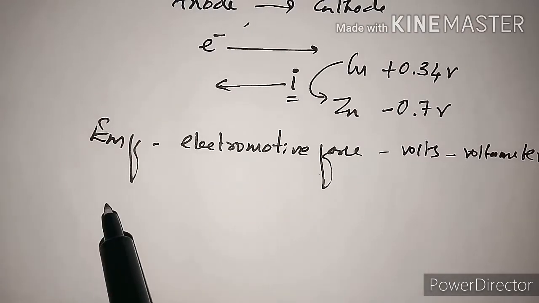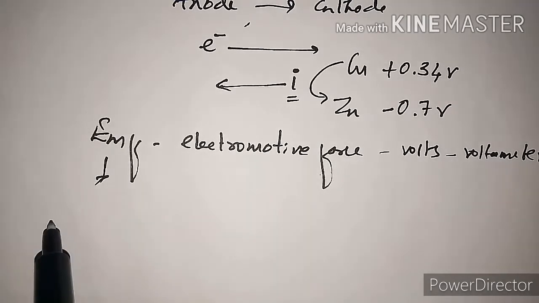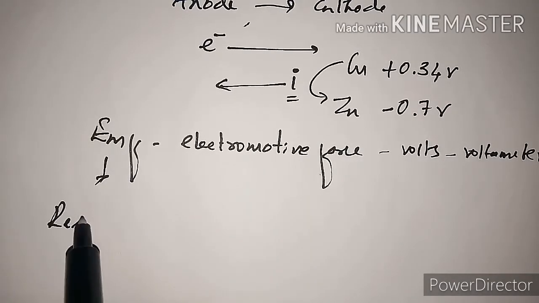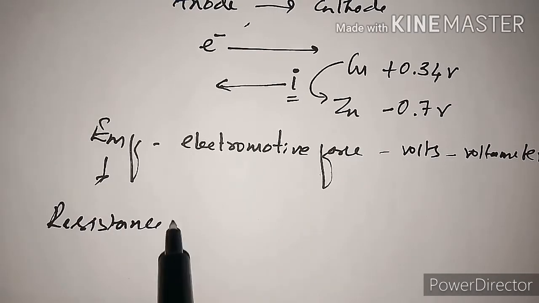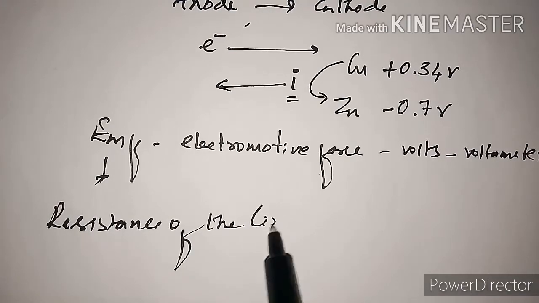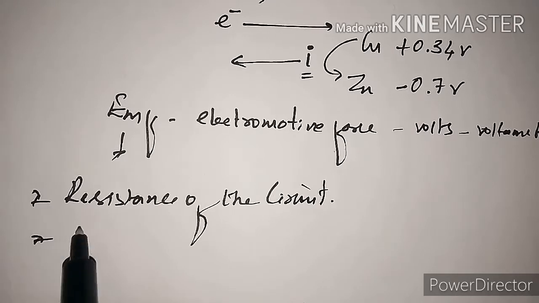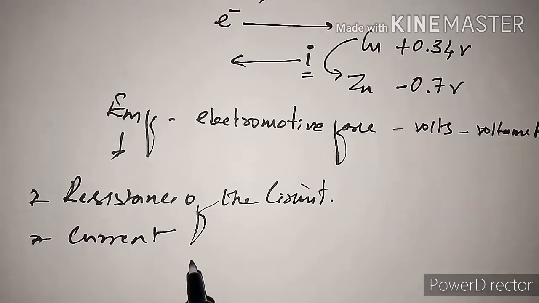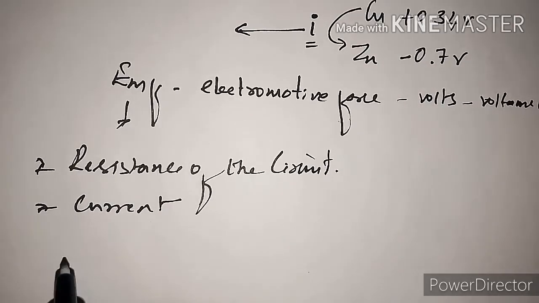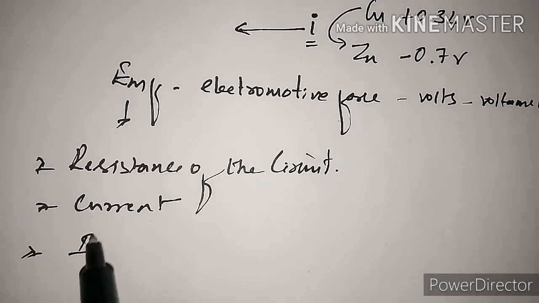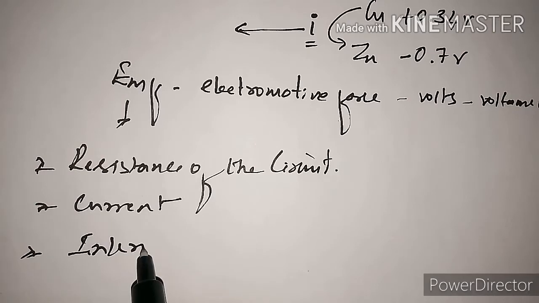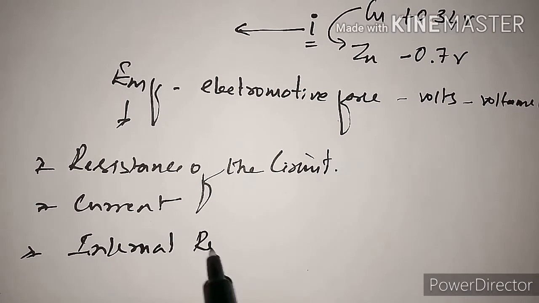The measured voltage depends on the resistance of the circuit, the current drawn by the voltmeter, and the internal resistance of the cell as well as the external resistance.